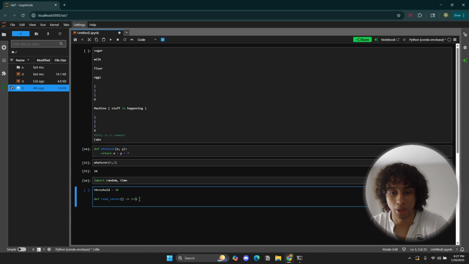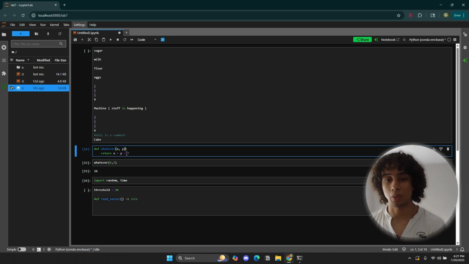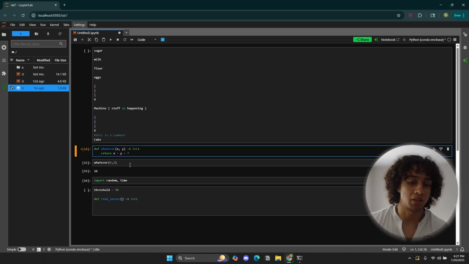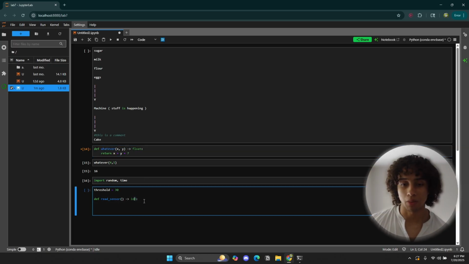It's also a good way to indicate to the console, if you're using maybe an extension or whatever debugging tools you're using, what you're expecting the function to return. For example, in the little function that we created, we were technically expecting an integer back. We could have also expected a float. That's no problem at all, because we could have inputted 4.3, for example, instead of just 4. But yeah, that's all the arrow is for. It's just a standard practice.